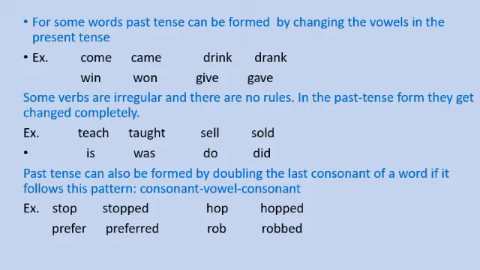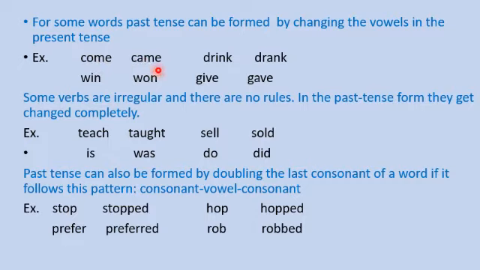For some words, past tense can be formed by changing vowels in the simple present tense. So here you can see the words given for examples. The vowel in the middle of the word is getting changed, not the end or the beginning, just the vowels in the middle. It is getting changed into some other vowel in simple past tense.